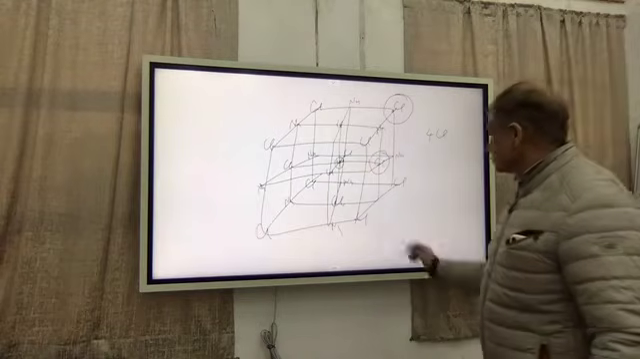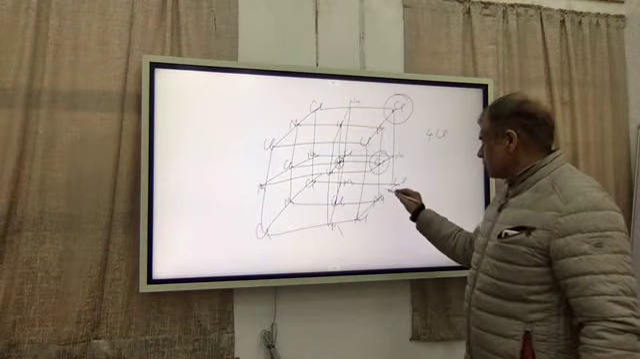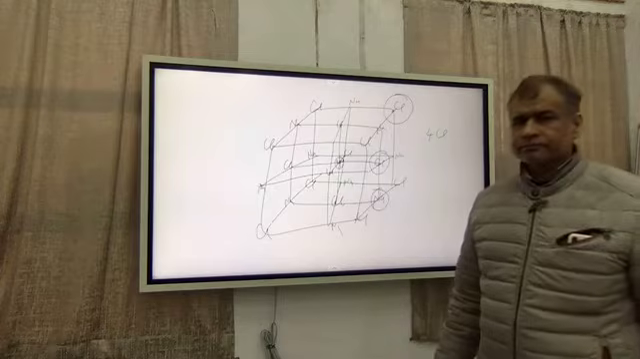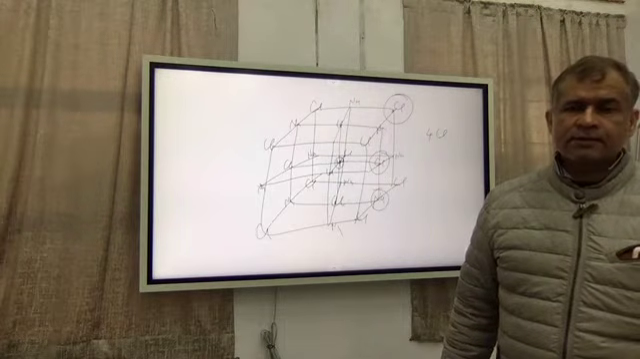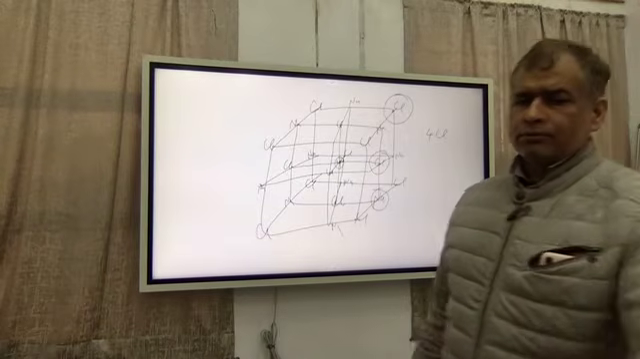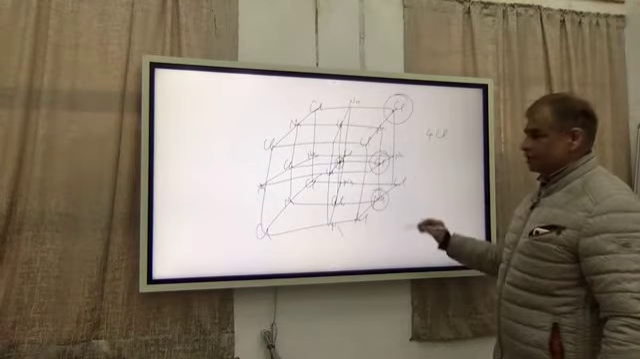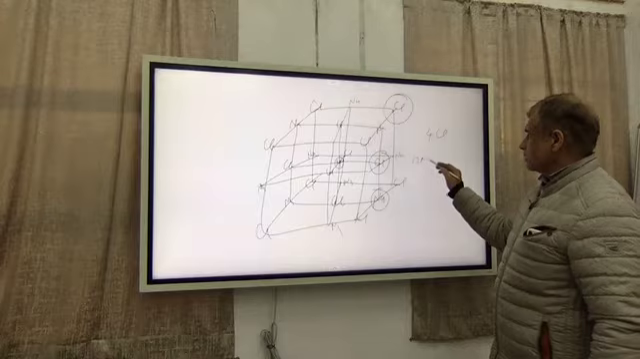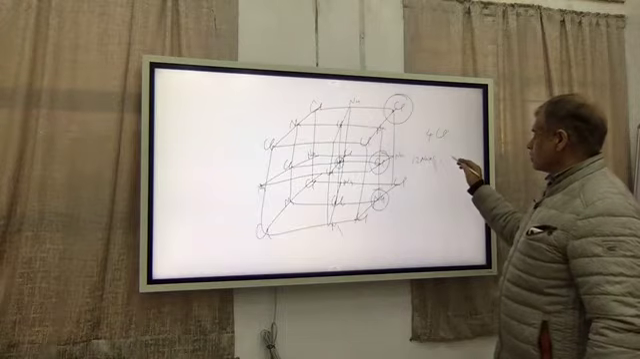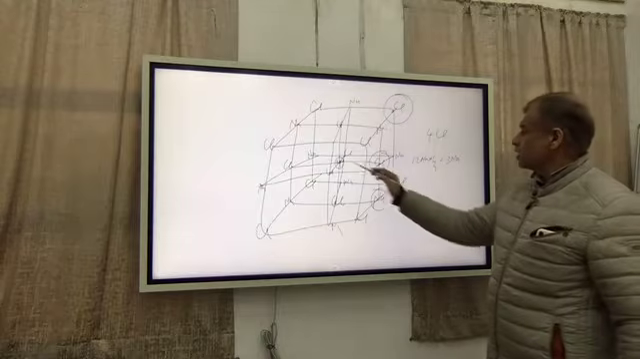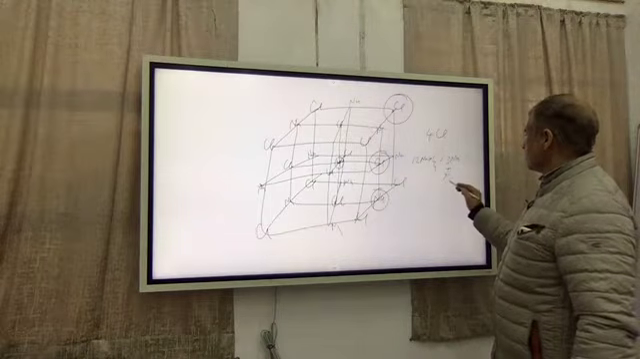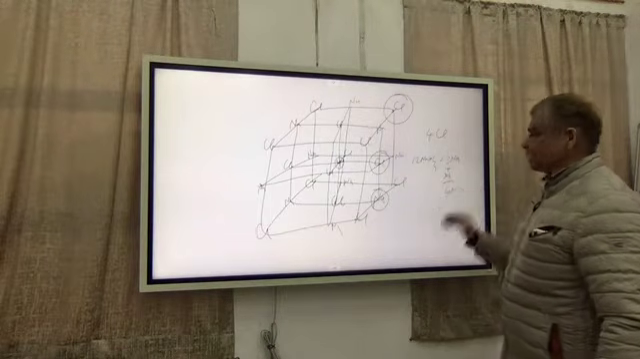Similarly, this edge where the sodium sphere is sitting will be common in 4 unit cells. So there are 12 edges. 12 Na into 1 by 4 comes out to be 3 Na, and 1 at the body center will give you 4 Na.